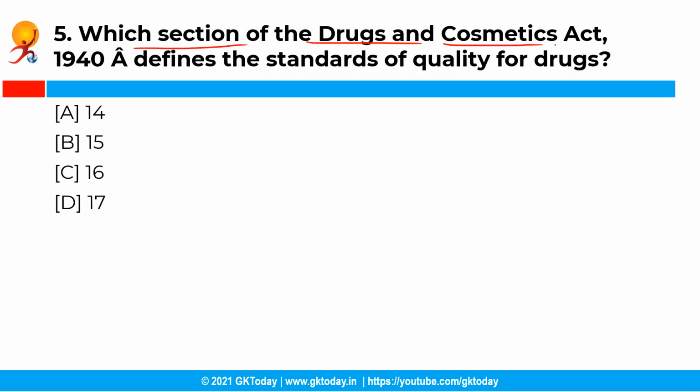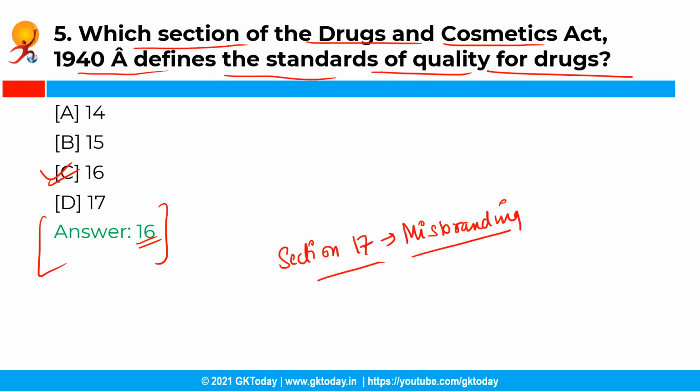So which section of the Drugs and Cosmetics Act of 1940 defines the standards of quality of drugs? So you have the following options and the correct answer is option C, that is 16. So the section 16 of the Drugs and Cosmetics Act of 1940 defines the standards of quality of drugs, whereas the section 17 deals with the misbranding, and a drug is considered to be misbranded if it claims to be of more therapeutic value than it actually is. Moving ahead with the next question.